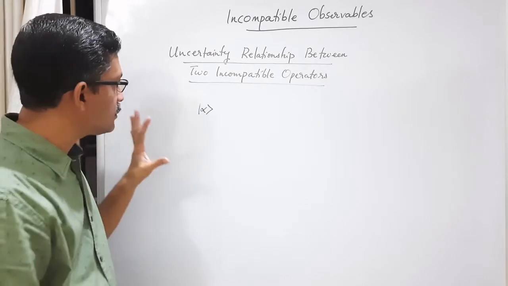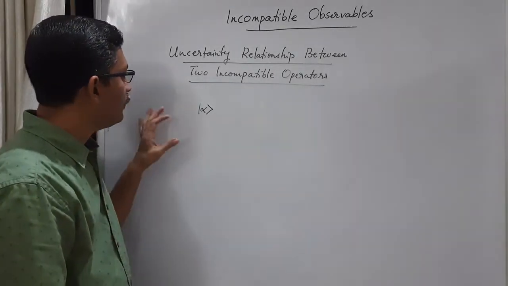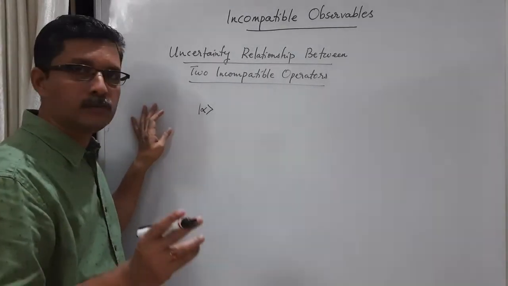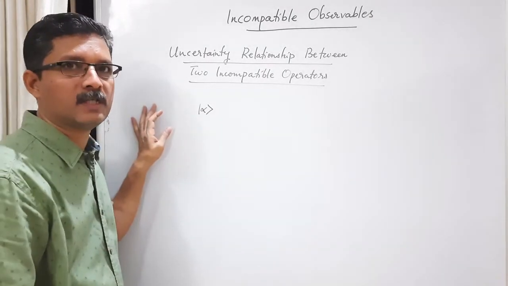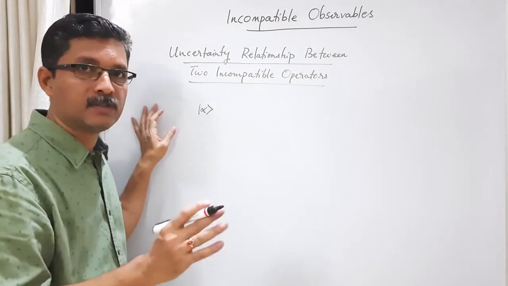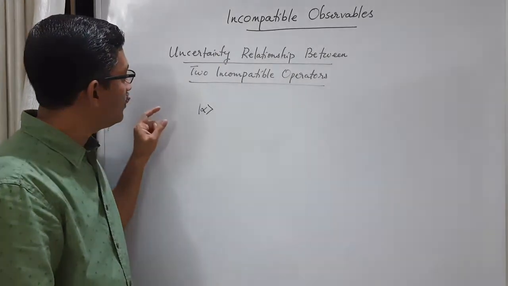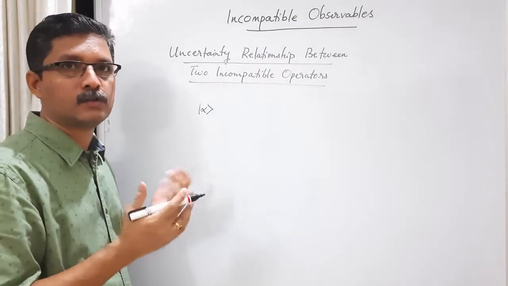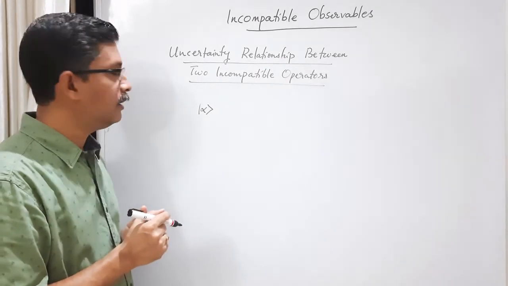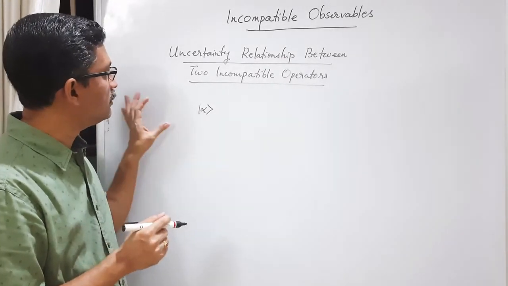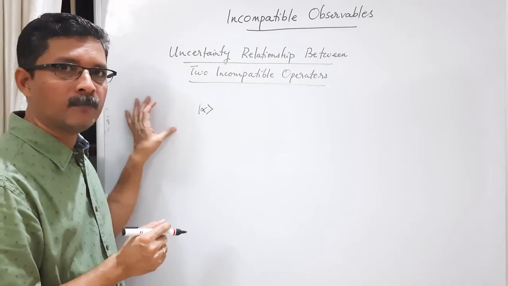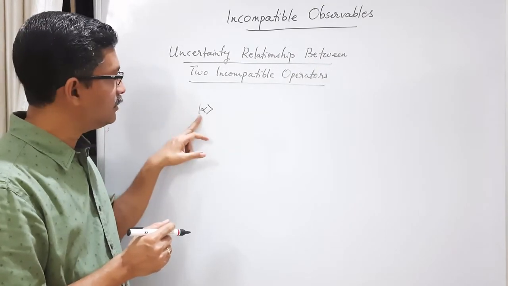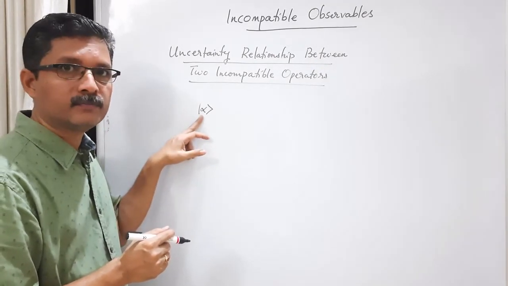Now, what is the result if we measure two incompatible observables, let us say A and B? They are incompatible, that means non-commuting operators. Suppose this state ket alpha is a general state for these two operators.